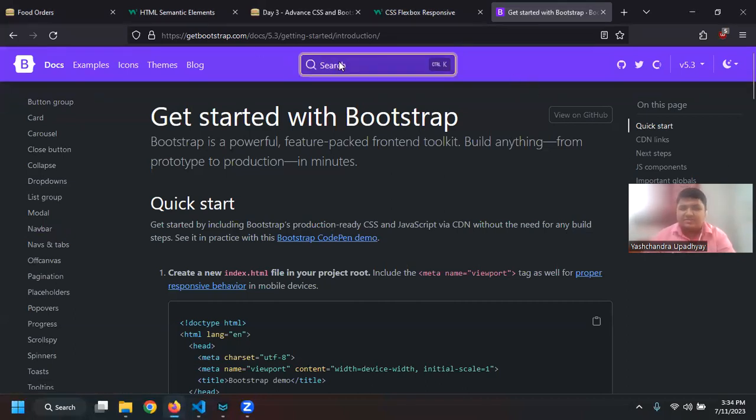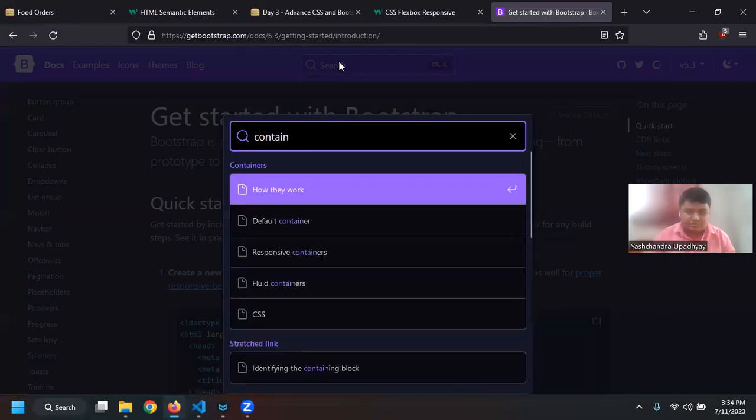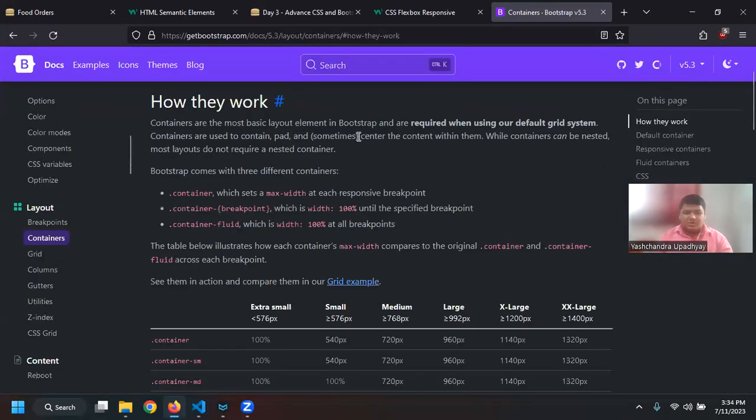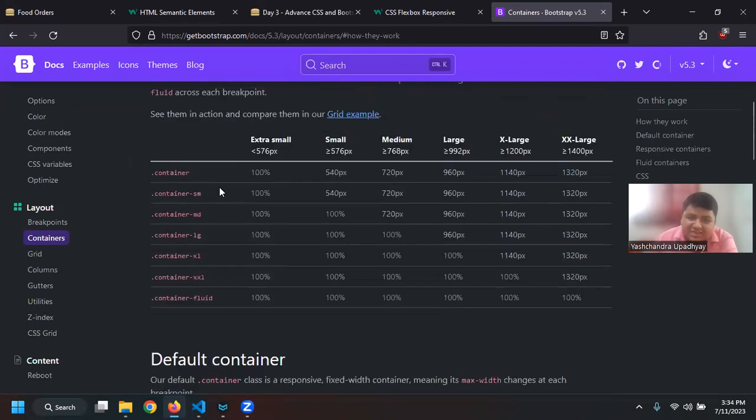So first is container. Okay, so container is basically, you can see if I have an element and I'm applying container-sm, then sm is basically small, devices of 576 pixels and up. MD will be 100% on the medium scale devices. Okay, and then LG is basically large.